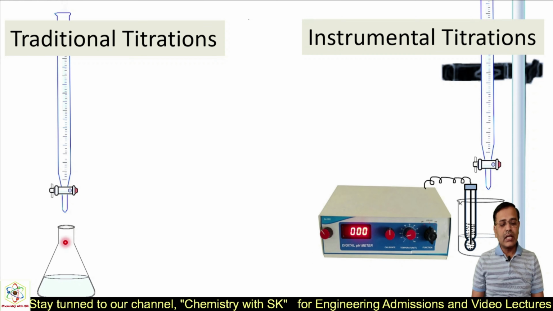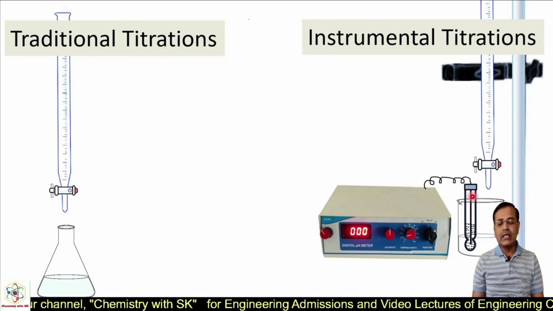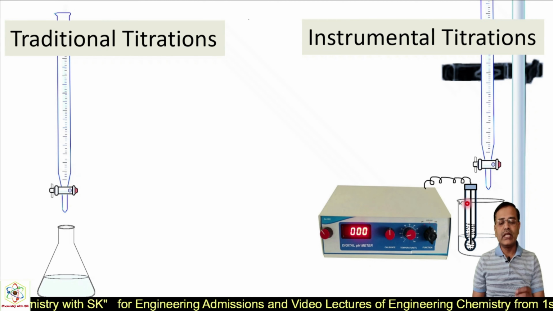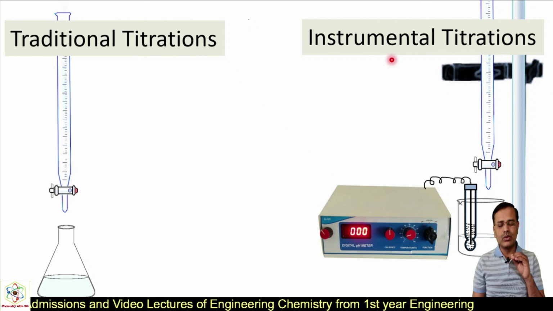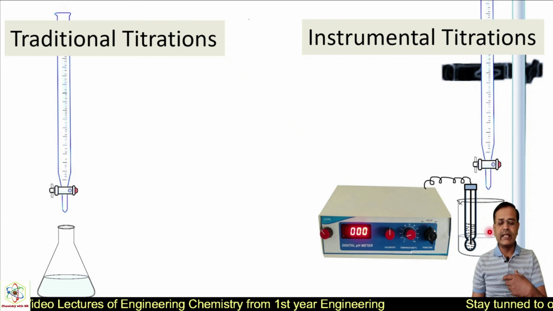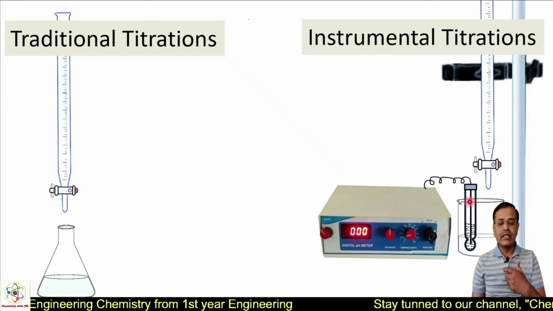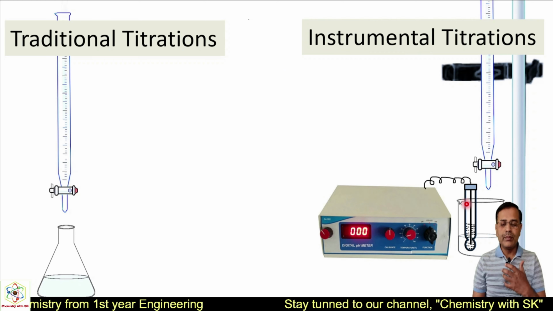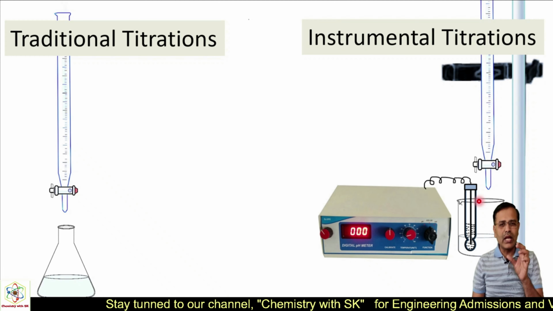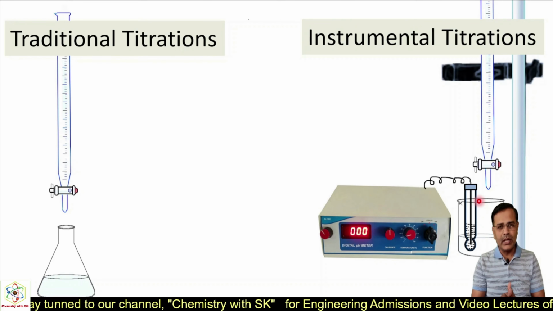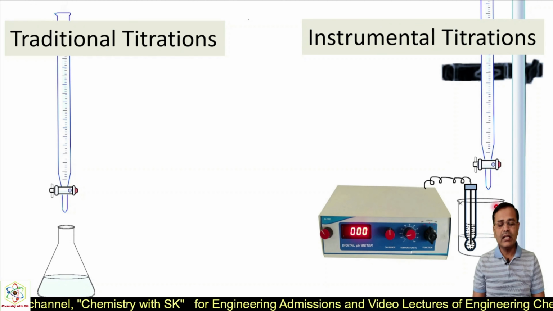Because if you take a conical flask, the electrode cannot be placed, because we need to dip some electrodes. The electrode should be fixed in that, and therefore we need to use a beaker instead of a conical flask, because the conical flask has a small neck and the electrode cannot be fitted properly. Therefore we are taking the beaker.